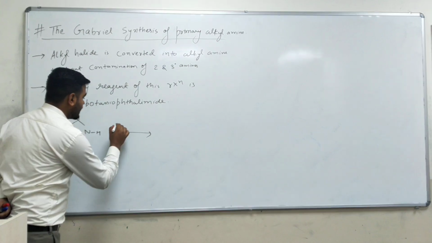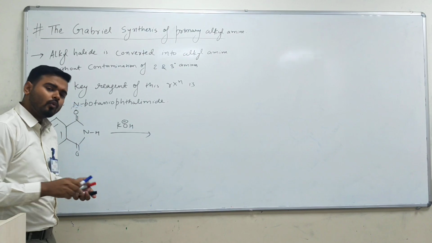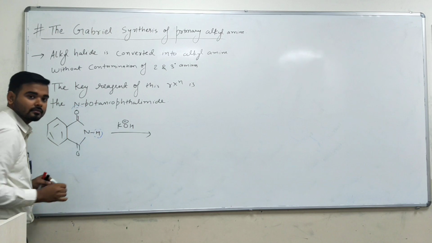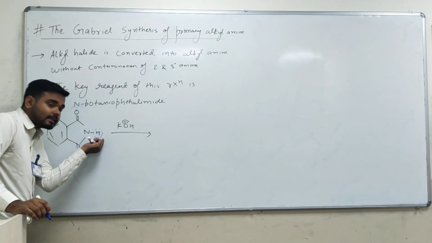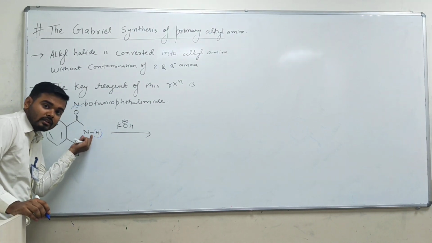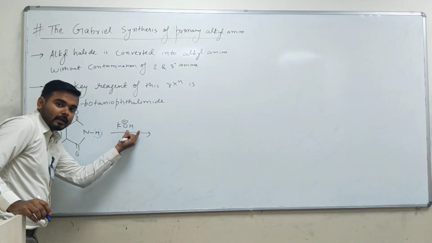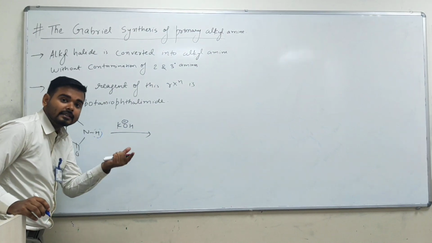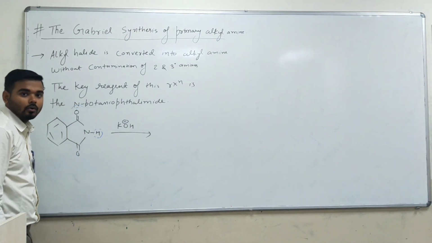First we take here KOH, OH minus. Okay, this is your base, and what will the base do? The base will abstract the H plus. So if you see here, this is your hydrogen. This hydrogen is very acidic. Why? Because this hydrogen is attached to this nitrogen, and this particular nitrogen is attached to 2 electron withdrawing groups. So if this base comes and abstracts the H plus, a negative charge will form, and that negative charge is highly stabilized by the resonance of these 2 double bond O.